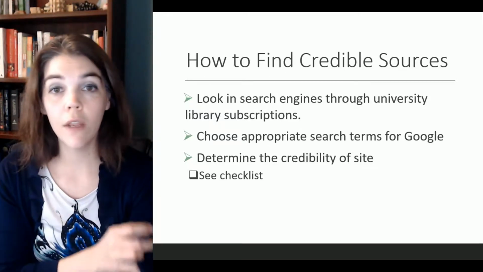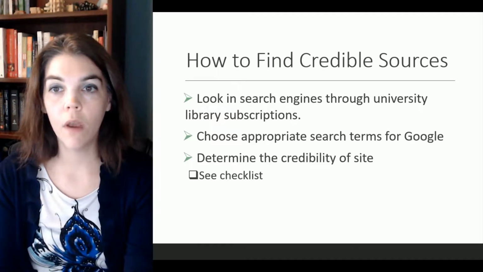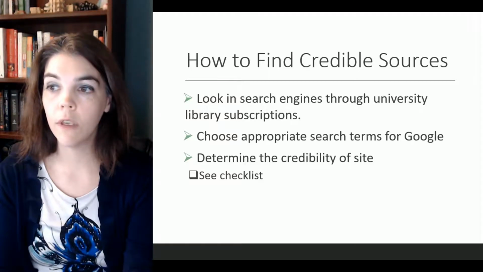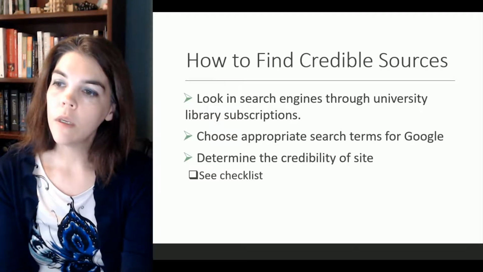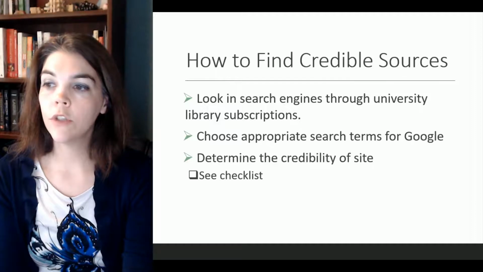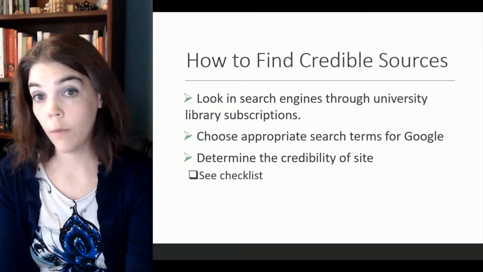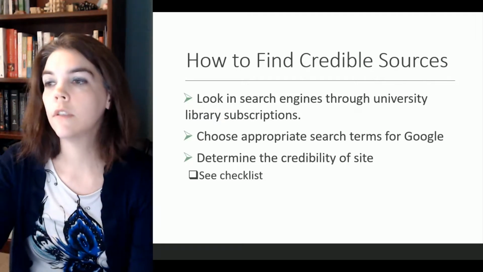They're very good at finding academic sources. But today we're going to focus on how to use Google because it's available to everybody, granted your country doesn't have a firewall against it. And we're going to determine the credibility of the sites that we find based on a checklist. So let's go over that checklist now.